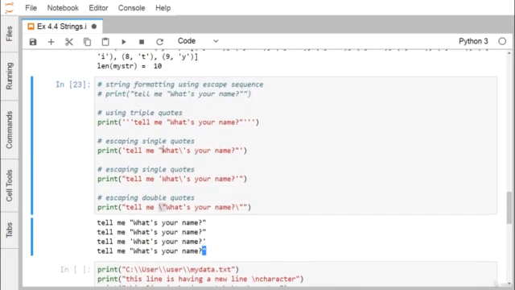So in this way, the string can be printed in a variety of ways: either using triple quotes, or escaping the single quotes, or escaping the double quotes.